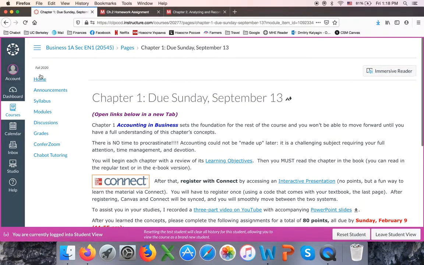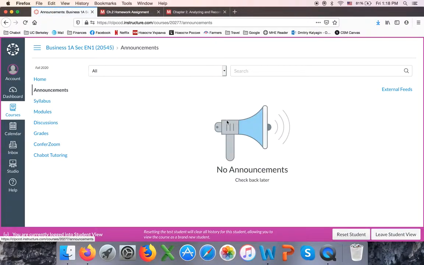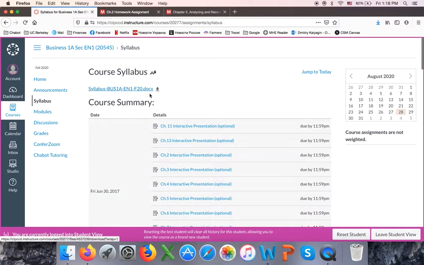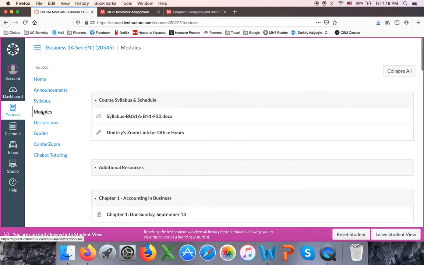So on the left, you can see links to home, to the announcements. The announcements will be published on Monday morning, and a copy of an announcement will be emailed to you. So every week, every Monday morning, you will have a new announcement appearing right here on this page. And again, a separate page for the syllabus, so there are a couple of places where you can access the syllabus and the class schedule. And then the modules, this is probably where you're going to go.